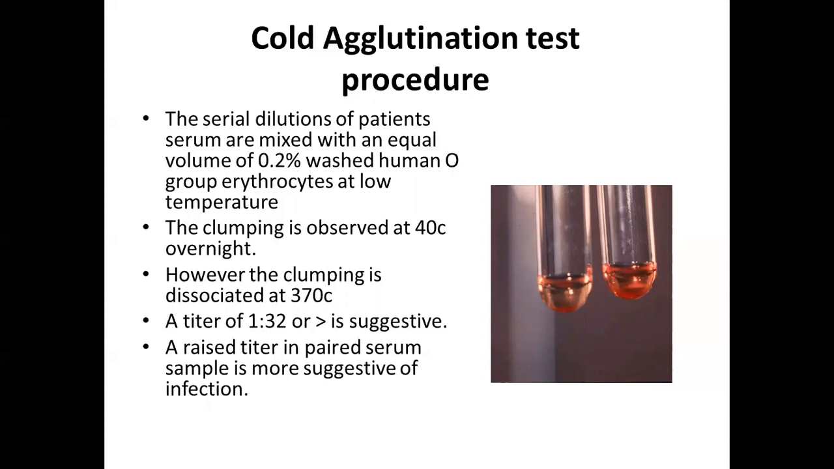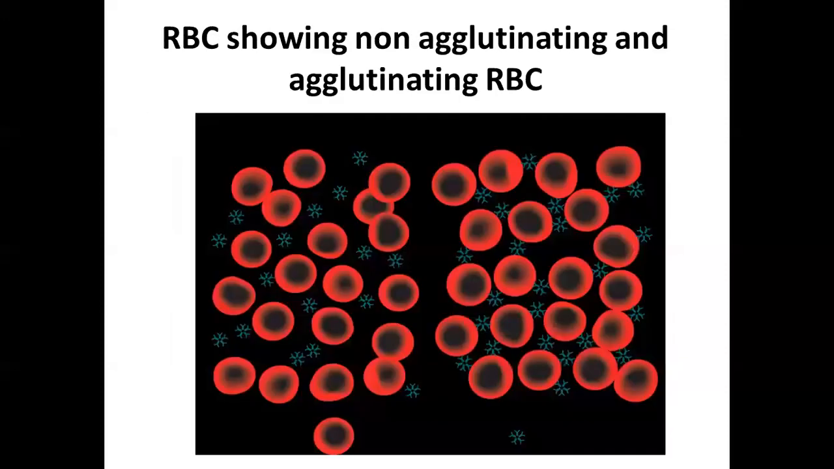So overnight we place the patient serum along with the O group erythrocytes, which act as the antigen, and then we see what the reaction was. This is done overnight at a low temperature. If the titer is 1 in 32 or more, it is suggestive, and we can see the reading like this.